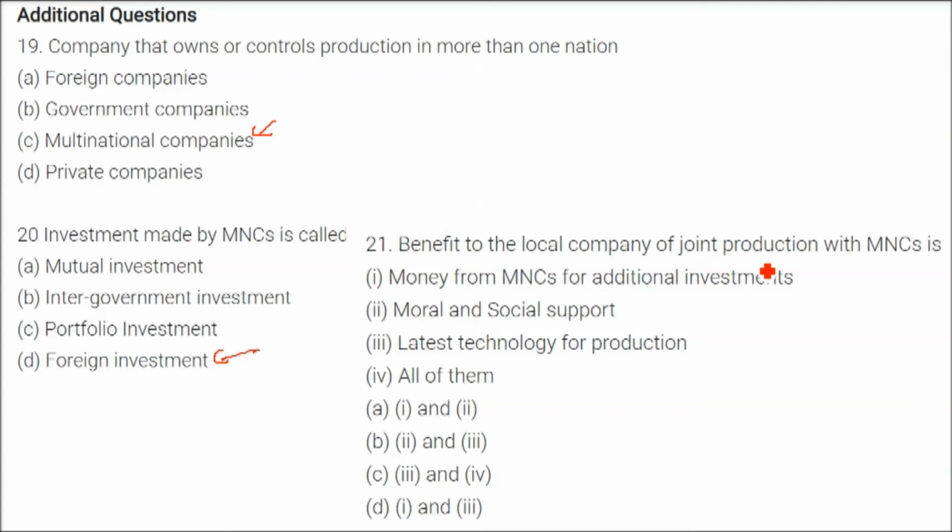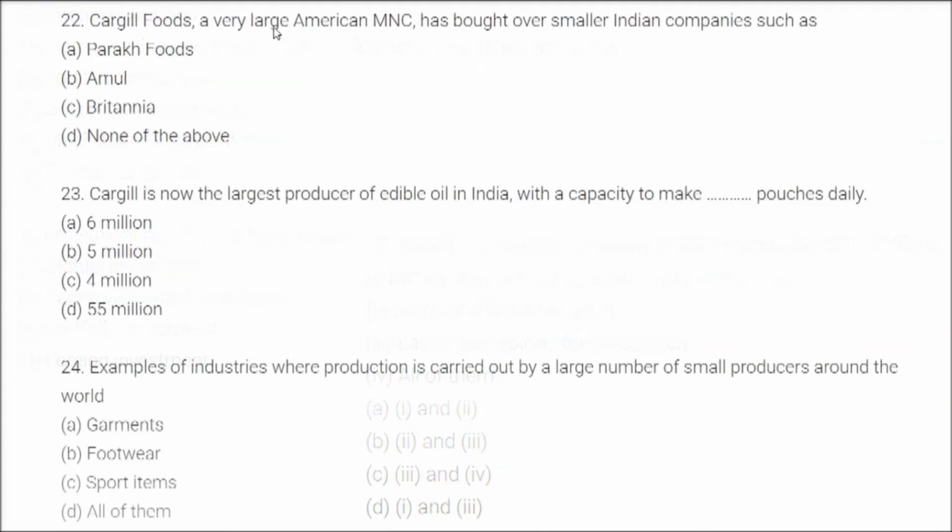D. The benefit to the local company of joint production with MNCs is, see, there are 4 options, so we'll choose 2 of them, right? Money from MNCs for additional investment is true. Moral and social support, no. Latest technology for production, so 1 and 3. So D is the answer.